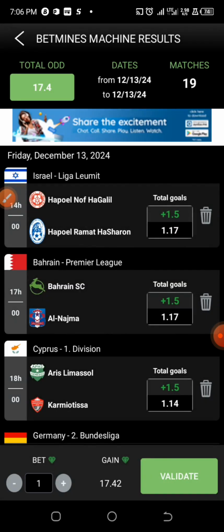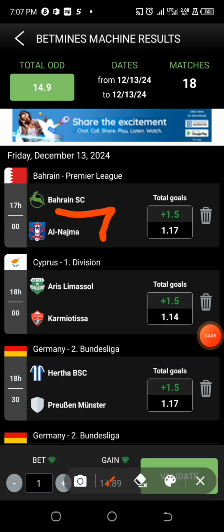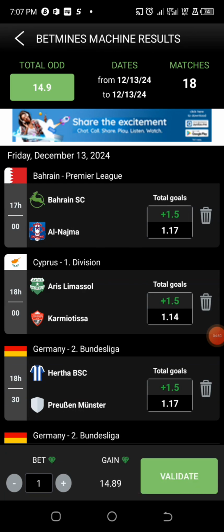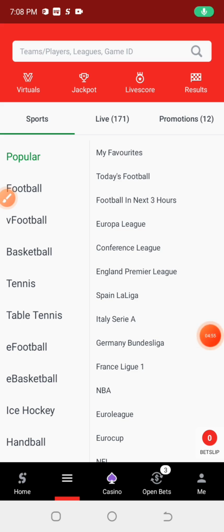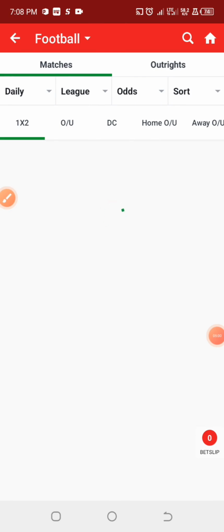And if you happen to be playing your games on the Israel League, you will note that this league scores goals very well if you are a fan of predicting over 1.5 goals. But in this video I'm also going to remove it, and for the next prediction I'm going for this match under the Bahrain League, Bahrain SC against this opponent, and we have it at odds of 1.17. Let me quickly check the bookmaker's platform to see what we have there. Alright, so let's check out the odds for that game, and let's see what we have there.